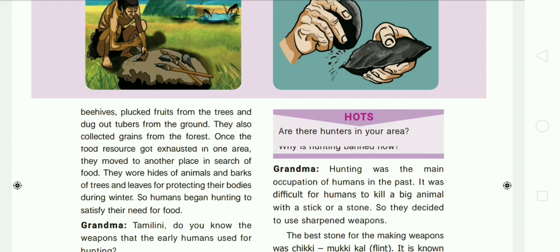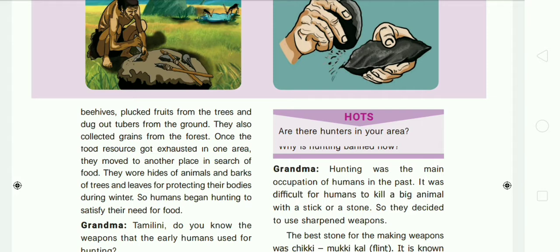Then they wore the hides of animals, that is the skins of animals, and the barks of trees and leaves for protecting themselves during the winter season. So the humans began to hunt to satisfy their need for food. Our ancestors used the hunting method to satisfy their need for food.